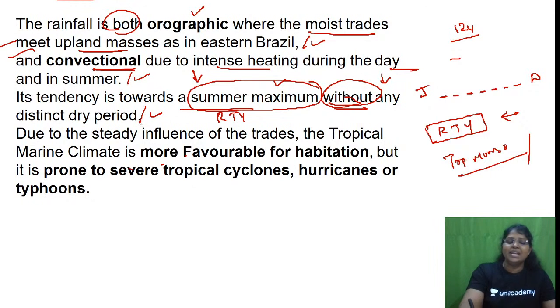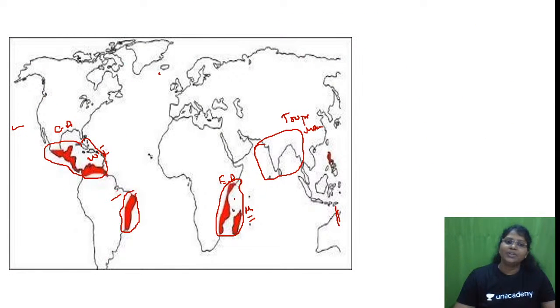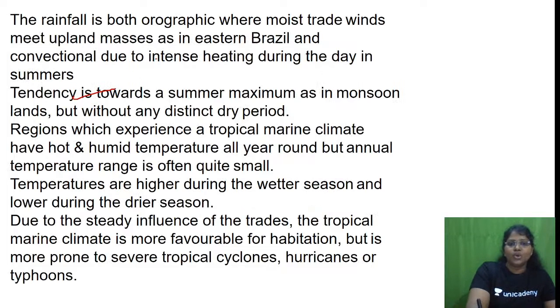Is this fine, ma'am? Next, due to the steady influence of the trades, the tropical marine climate is more favorable for habitation, but it is prone to severe tropical cyclones, hurricanes or typhoons. Is this clear?